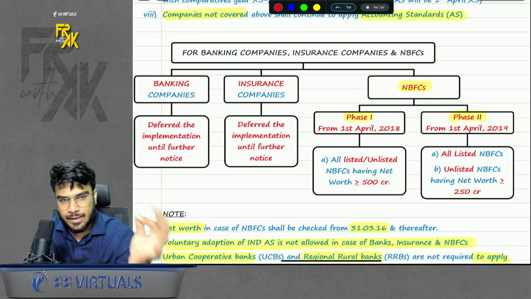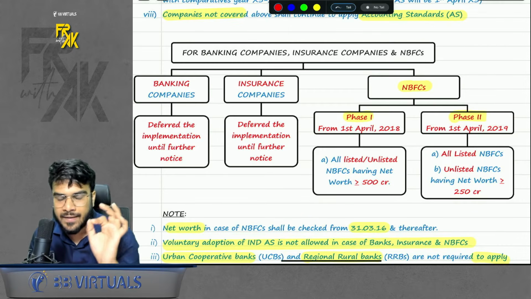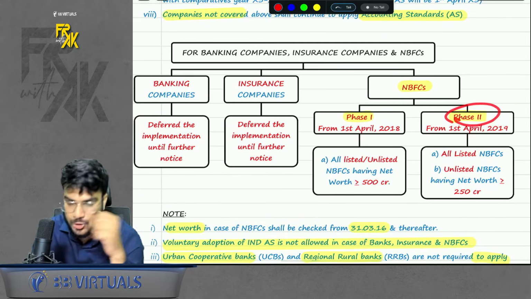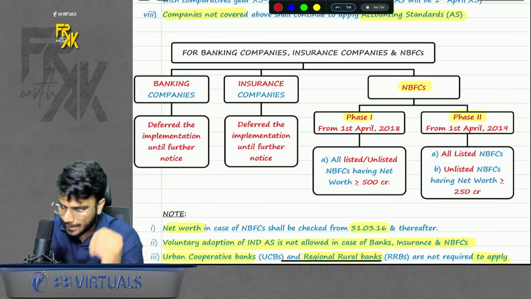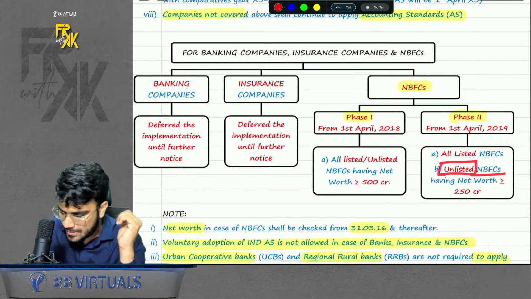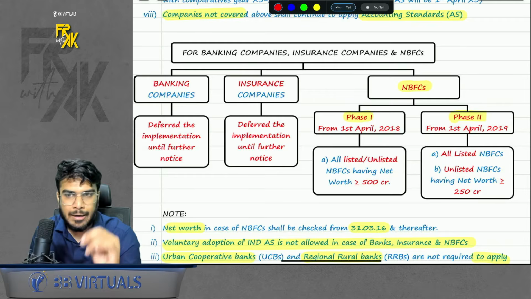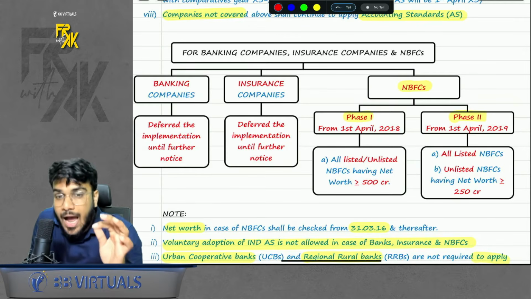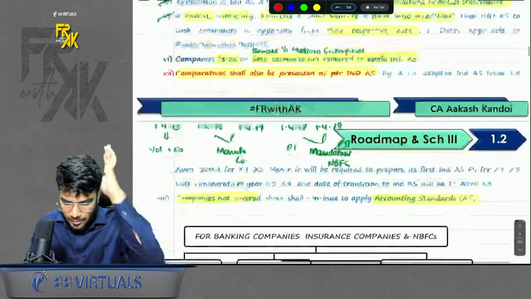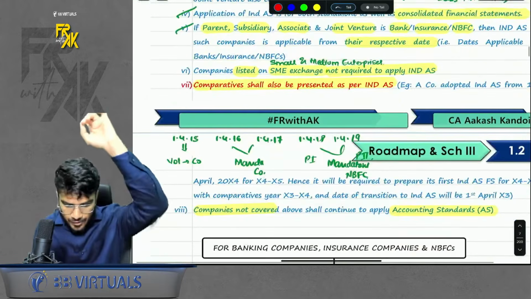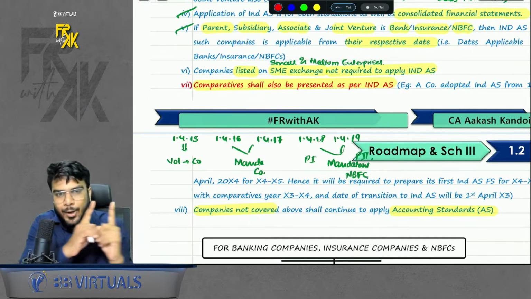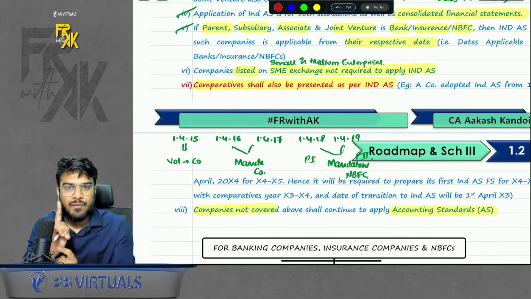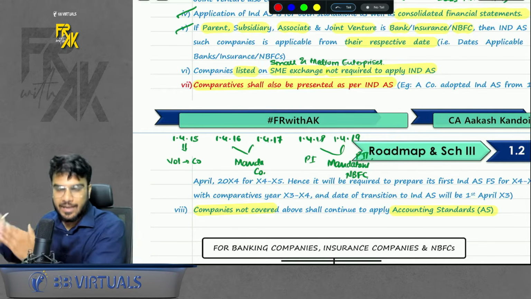Under phase 1, listed or unlisted having net worth greater than or equal to 500 crores. Under phase 2, first, all listed NBFCs. Second, all unlisted NBFCs having net worth greater than or equal to 250 crores. Right? Now, how do we remember the date, sir? Do you remember? Just start with the first date, 1st April 15, then keep on moving in the sequence with a gap of 1 year: 15, 16, 17, 18, 19.